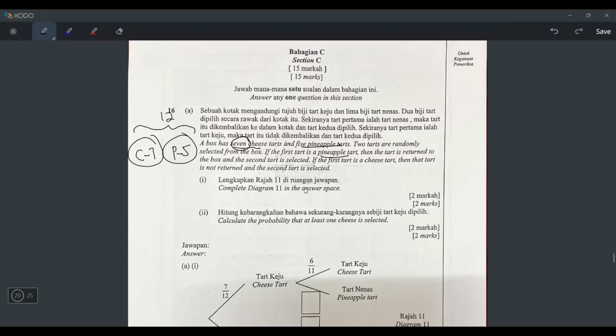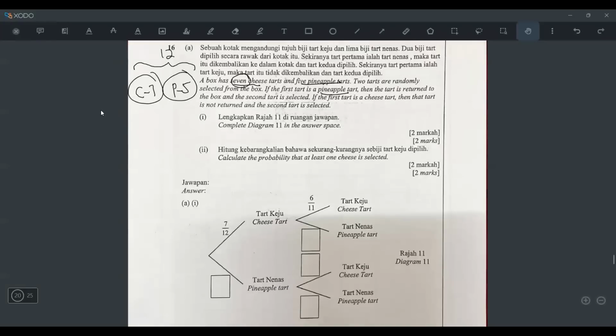And then number 1 says complete diagram 11 in the answer space. So let's scroll down. So this is diagram 11, right? Okay, so we can see that these are all the possibilities, right? Cheese, or cheese followed by pineapple, or pineapple followed by cheese, or pineapple.